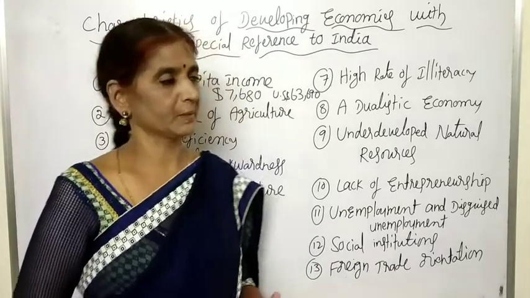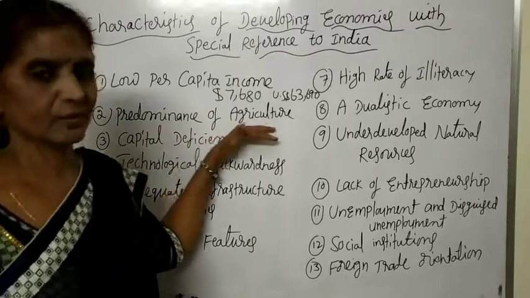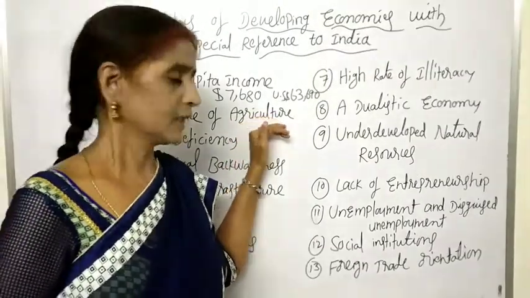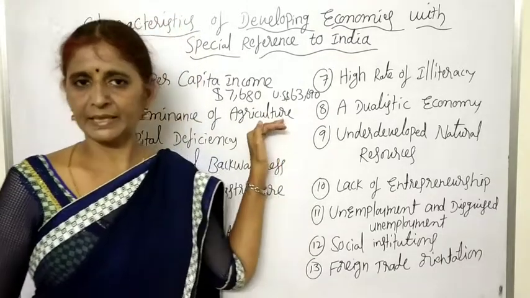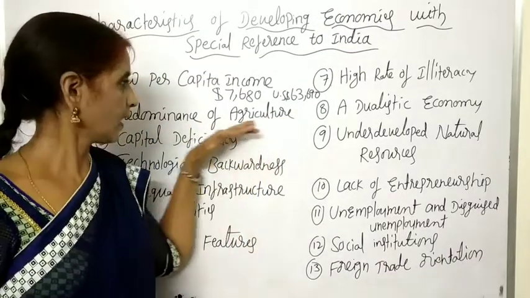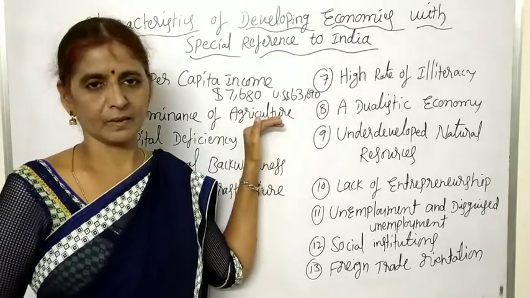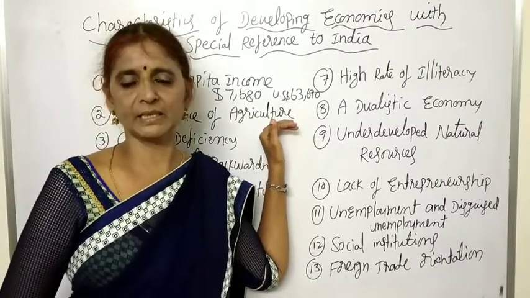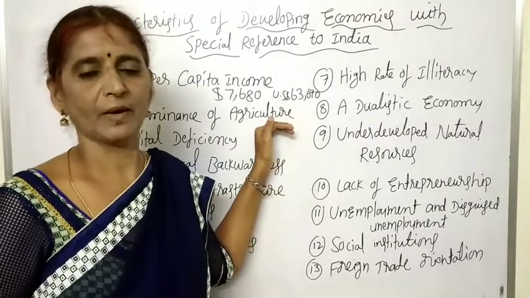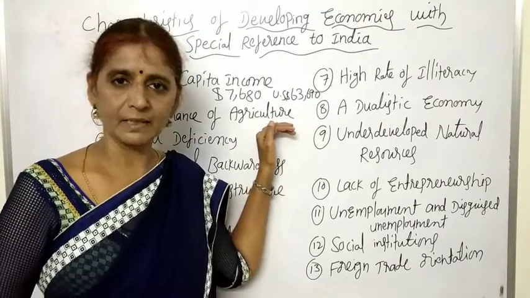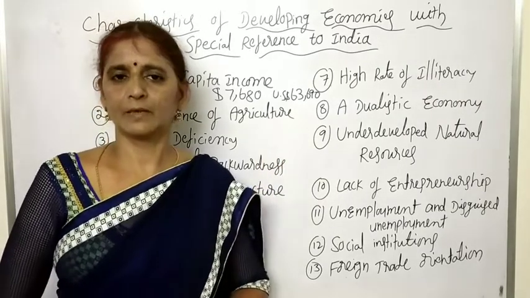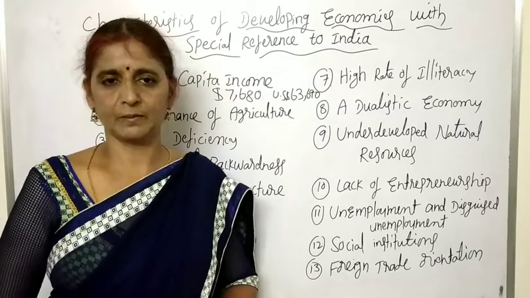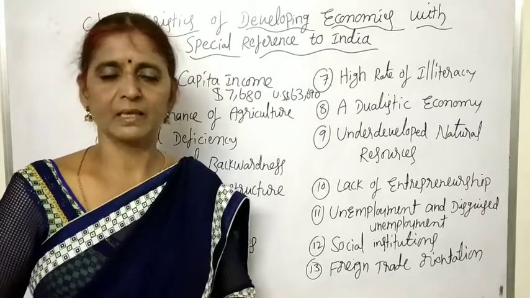And the next one, predominance of agriculture. In any country, most of the labor force depends upon agriculture for their livelihood. They are called agrarian economies, or it is said that there is predominance of agriculture. Agriculture dominates the remaining two sectors by providing employment to the existing labor force. Most of the developing economies are agrarian economies. Most of the labor force depends upon agriculture for their livelihood.